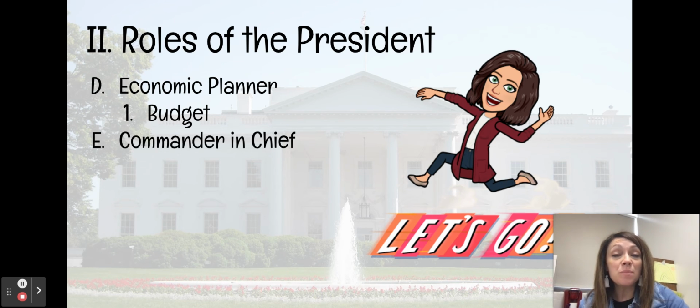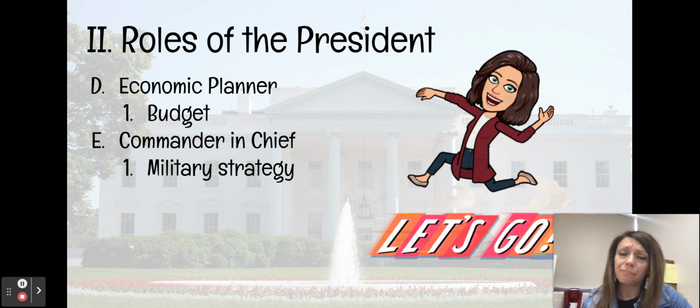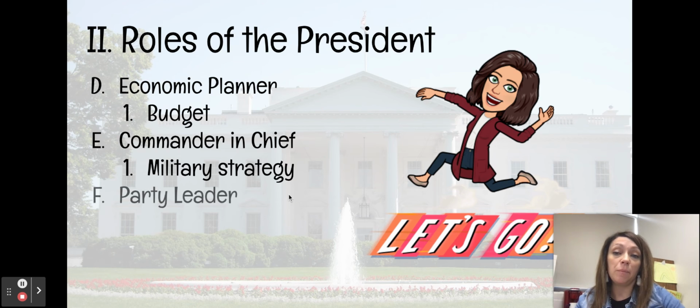He's also responsible for maintaining the armed forces. He's the commander-in-chief. And with that comes military strategy. He has the ability to deploy our troops, to send troops into other countries, to set aside money that can be spent for military purposes.